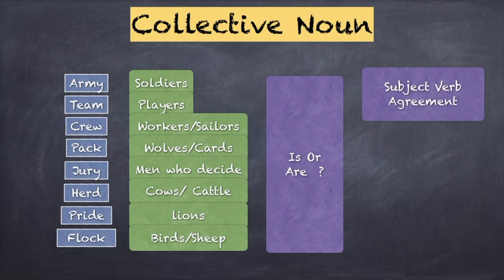But in the case of army, the word army represents a plural thing, but we use the singular form. The army is moving, the team is playing. Why is that? Because though it represents a plural number, the whole group starts working as one entity or one identity. Therefore, we use is instead of are more often than not.